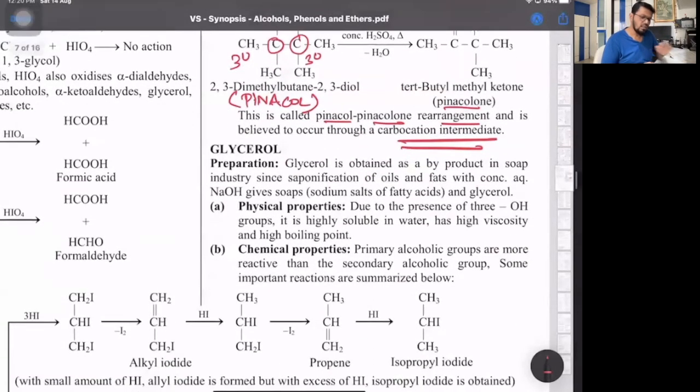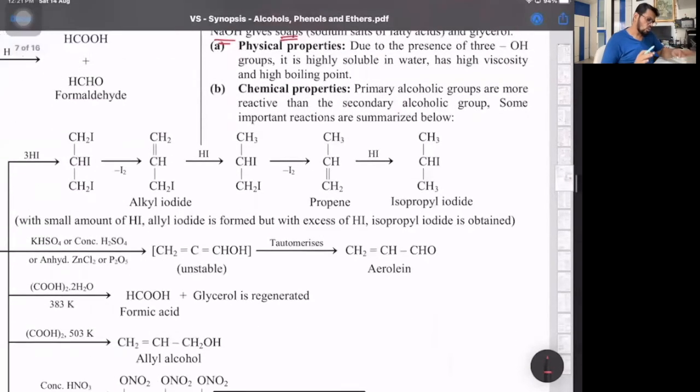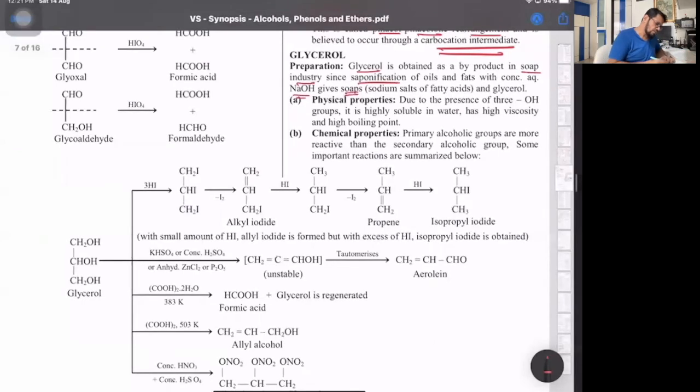Then comes glycerol. That's propane-1,2,3-triol. Now glycerol, how is it? It's obtained as a byproduct in the soap industry. Preparation of soaps is called saponification, and in that, the byproduct is glycerol. Saponification is formation of sodium or potassium salts of fatty acids with concentrated NaOH, which gives soaps. Now we don't need to know any of the reactions. Only one reaction is important here for glycerol.